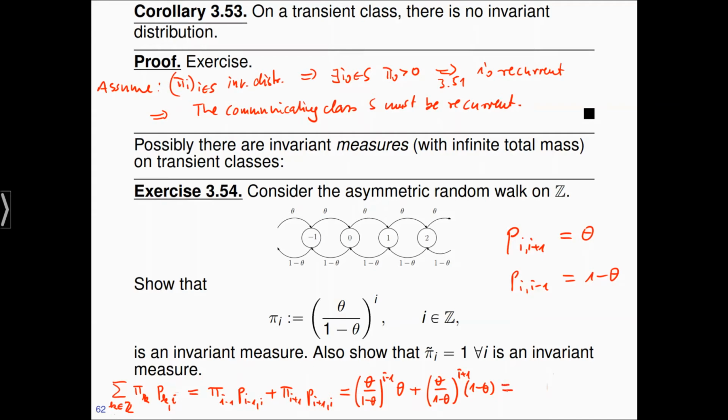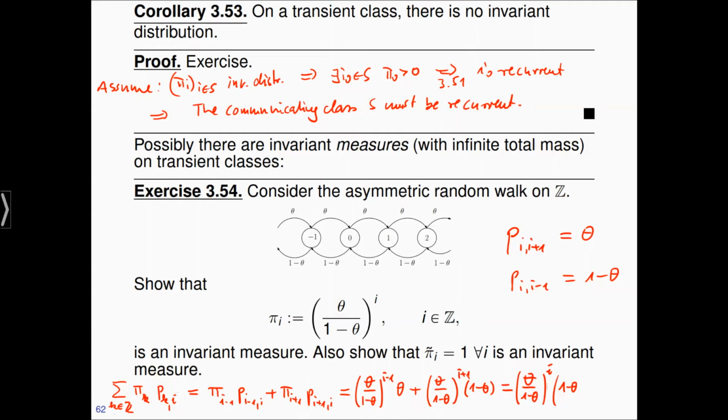Let's massage this term a little. I'm going to factor out (theta divided by 1 minus theta) to the i. In the first term, I can factor out this theta to the i, but I took a little bit too much at the bottom, because this is only 1 minus theta to the i minus 1, so I have to multiply by 1 minus theta to compensate. In the second term, I could factor out (theta divided by 1 minus theta) to the i.